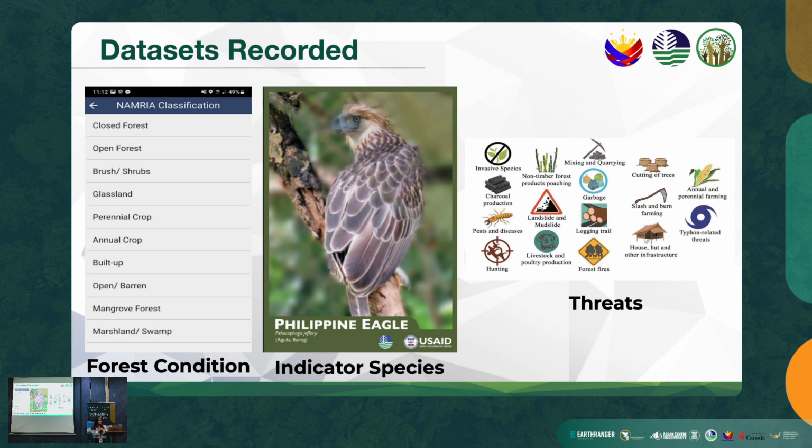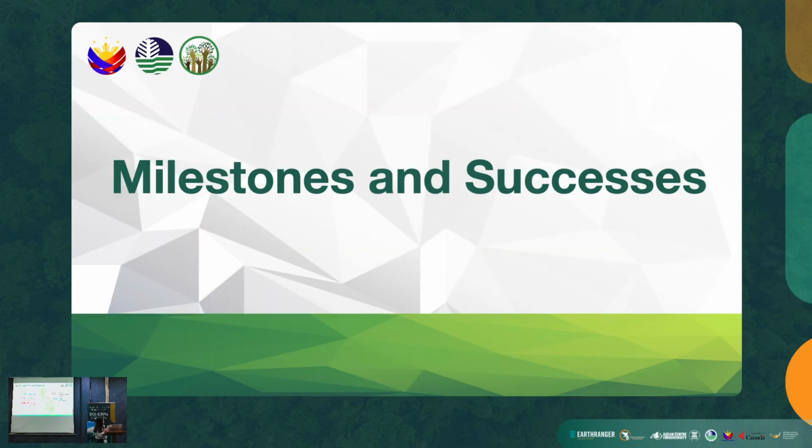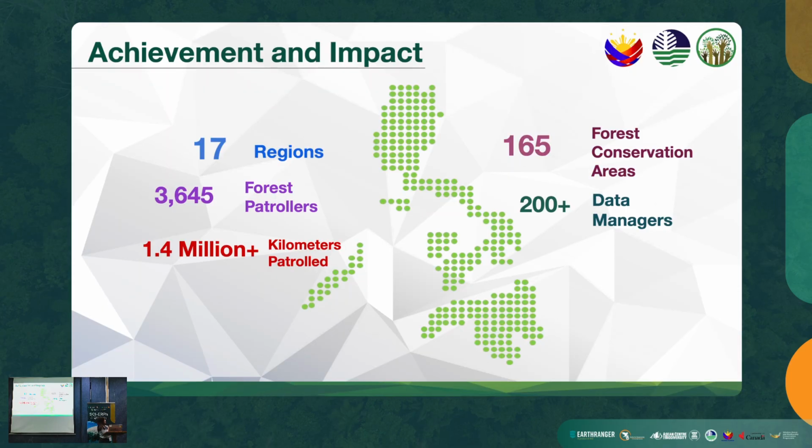So for the milestones and successes, to safeguard the ecosystem services, effective protection of the country's remaining natural forests is an urgent priority. The Lawin implementation covers 17 regions with 165 established forest conservation areas, which are patrolled and protected by 3,645 forest patrollers with more than 200 data managers. And as of today, we have patrolled more than 1.4 million kilometers.